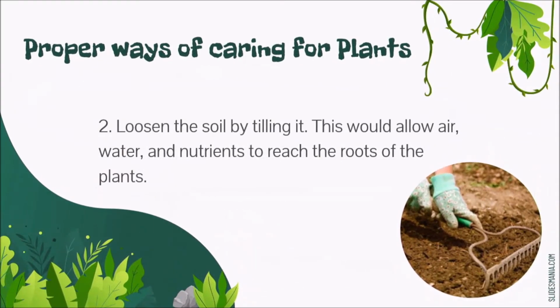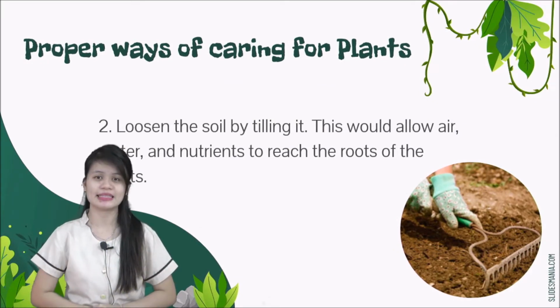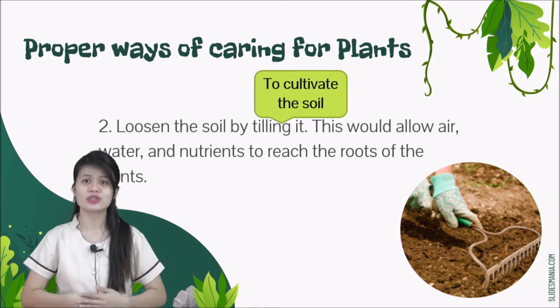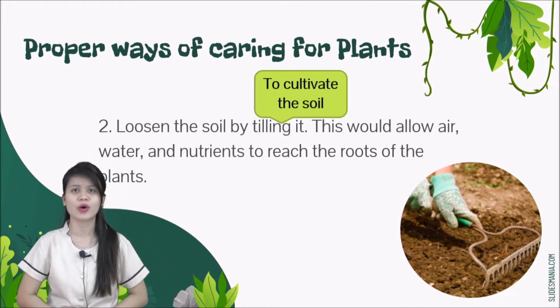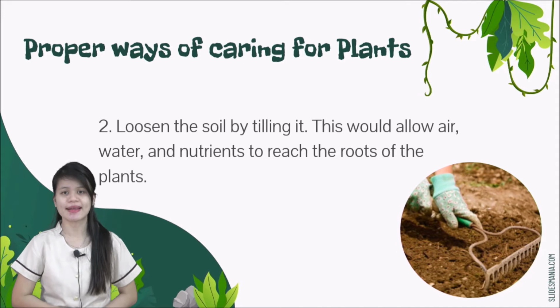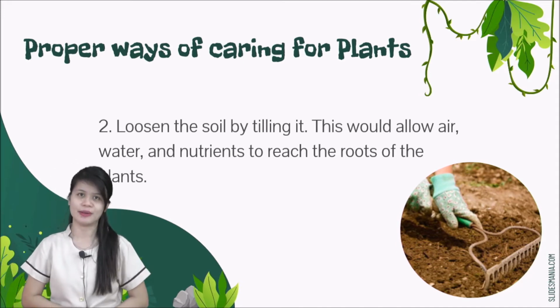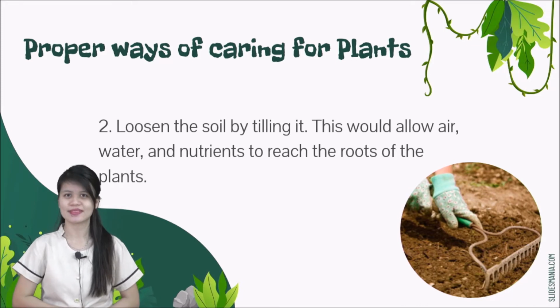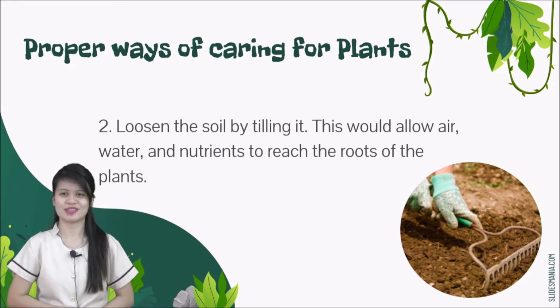Next, loosen the soil by tilling it. What do we mean by tilling? When we say tilling, this is to cultivate the soil or prepare the soil before you plant something. This would allow air, water, and nutrients to reach the roots of the plants. Okay, again, what do we mean by tilling? Cultivate the soil or prepare it before you plant something.